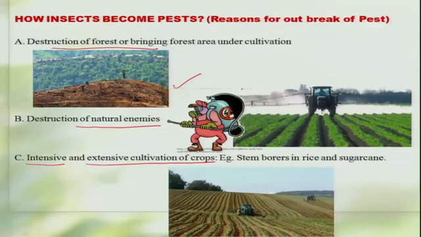For example, we sometimes see thousands and thousands of hectares covered under a single crop like paddy, sugarcane or cotton. If this happens, what happens? The insects thriving on such crops get a tremendous opportunity to multiply, and thus they become quite pestiferous.